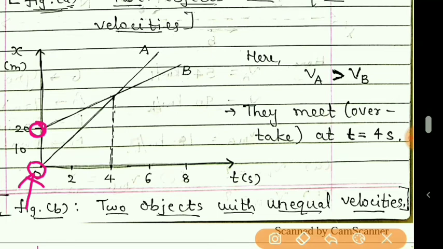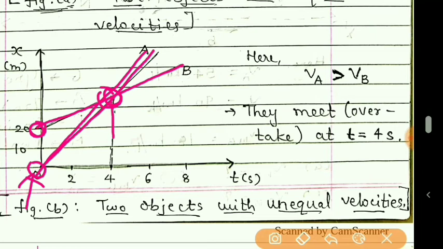So here also, A has more velocity, B has less velocity, and they intersect at this point. And what does intersect mean? That they are meeting at this point. Meeting means A is overtaking B. So this is the point of overtaking.